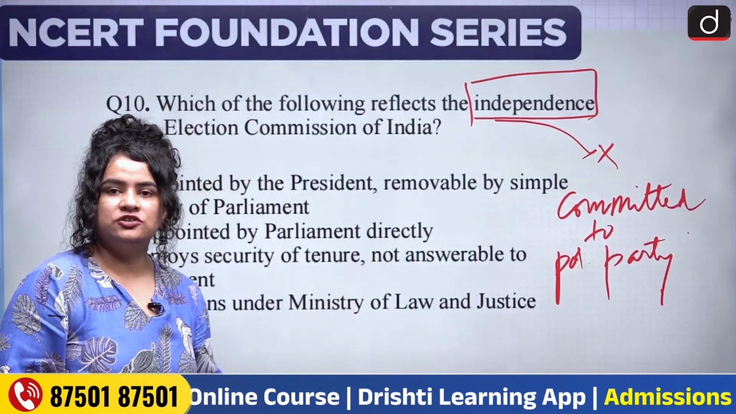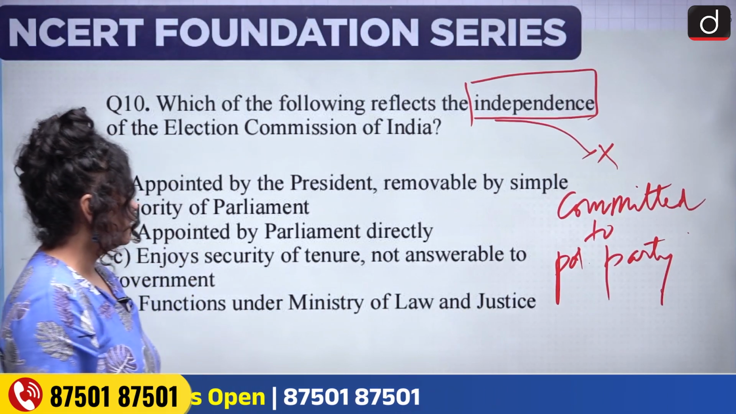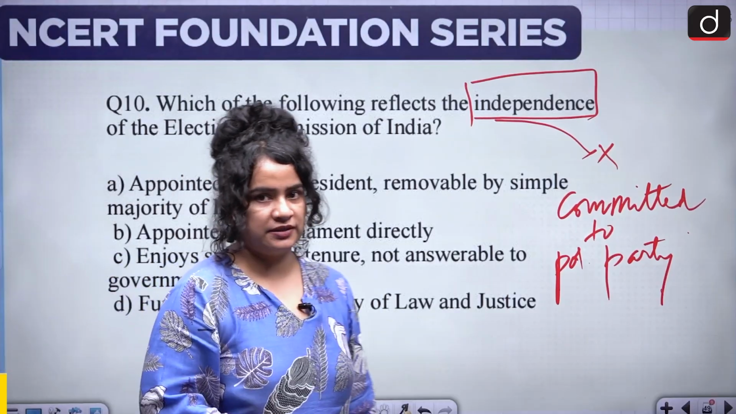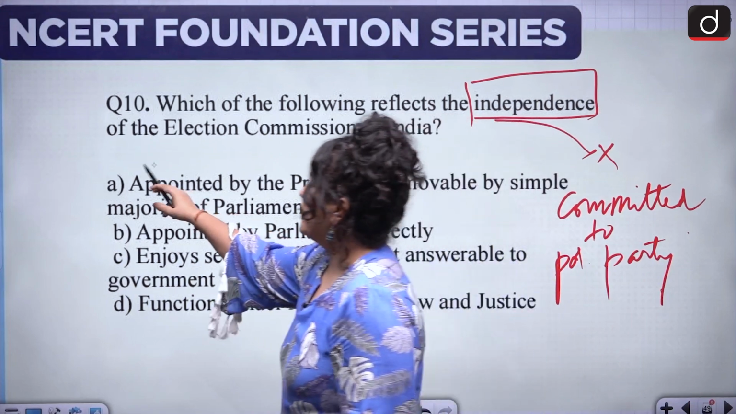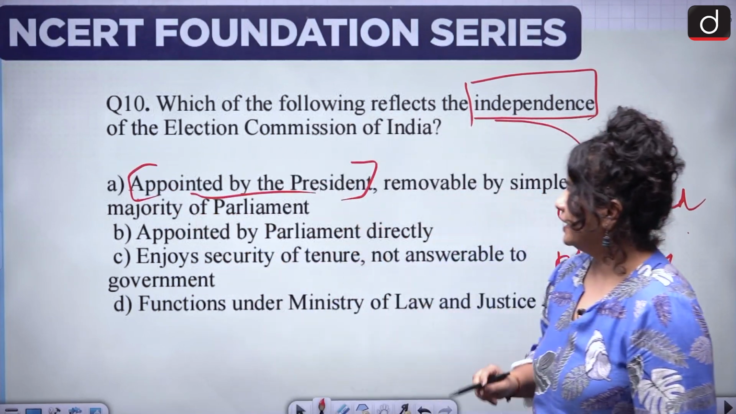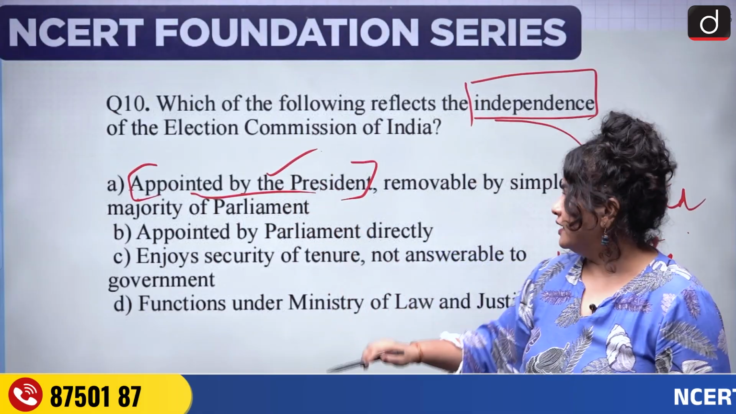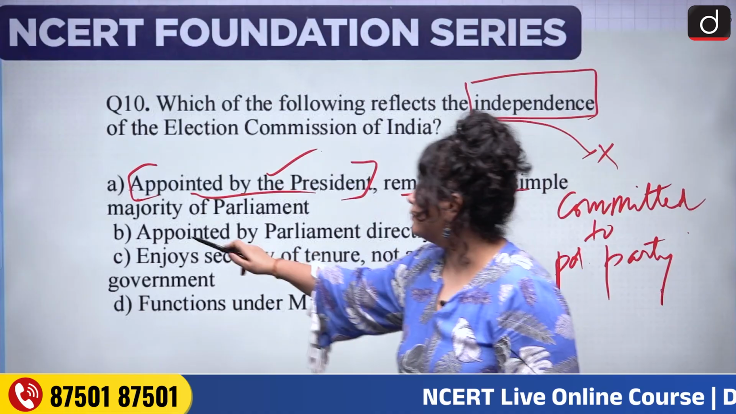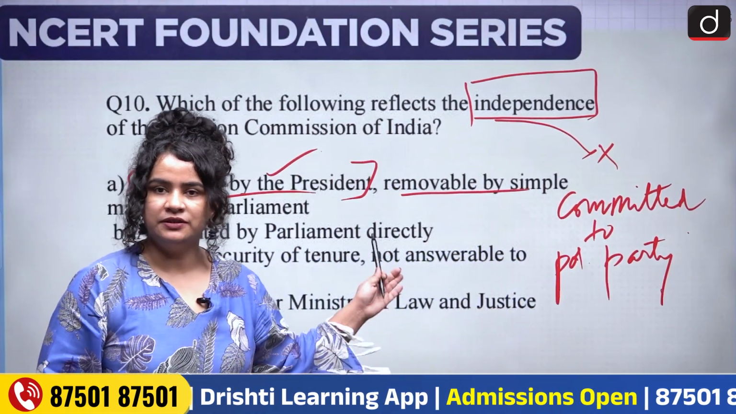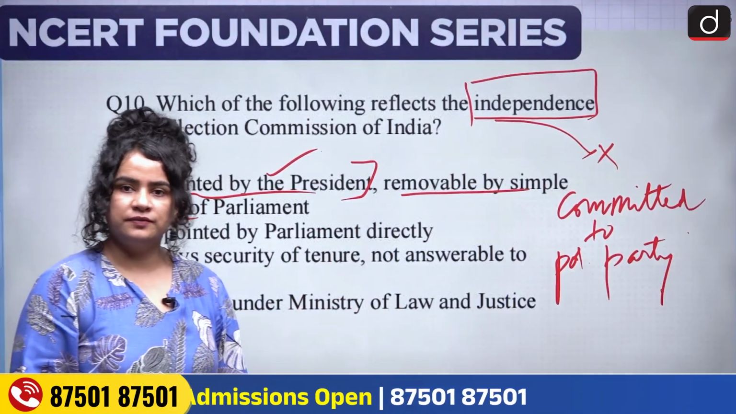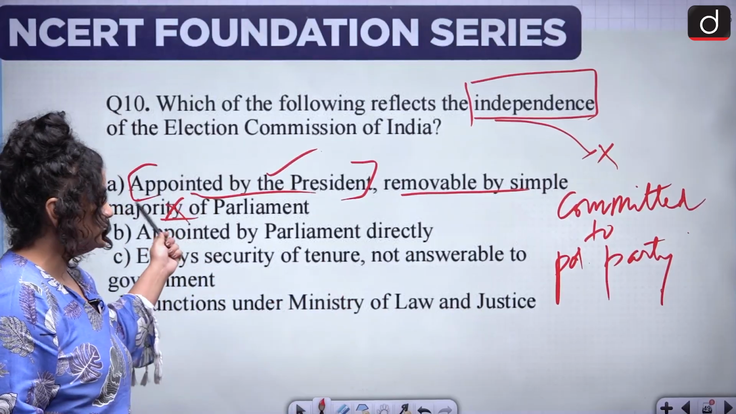Now, what are the factors that ensure its independence? Let's just check. A, it is appointed by the president, removable by simple majority of parliament. Now, yes, this part is very much correct. The CEC is appointed by the president. But is he removable by the majority of the parliament? No, this is a very simple process. And if you make a process simple, then that process will be followed according to the whims and the fancy of the party with the majority in the parliament. So this is not correct.